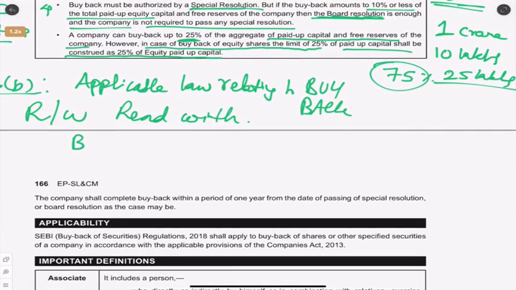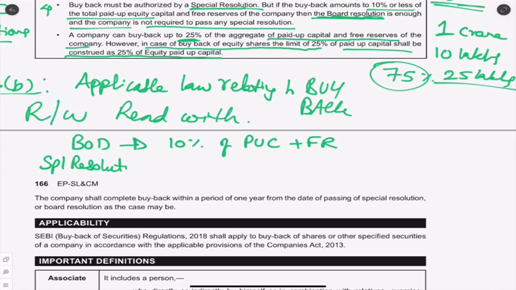The board of directors can buy back up to 10% of paid up capital plus free reserves of the company, and the shareholders, that is what we call a special resolution, can buy back 25% of the paid up capital plus free reserves of the company.